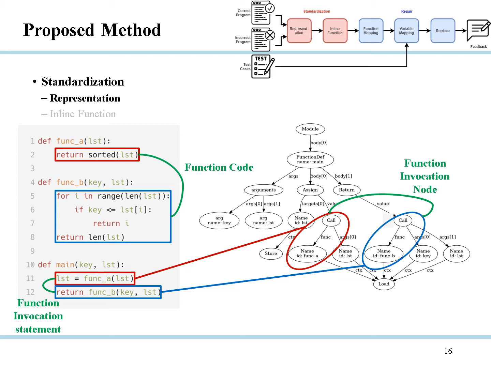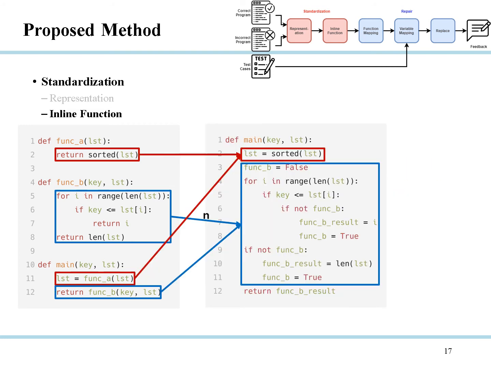However, if function code is inlined as it is, the output value may change or a compilation error may occur. Therefore, refactoring such as changing the variable name or changing the return statement is required. Therefore, we inline function code by refactoring the program with simple refactoring rules as shown in the following figure.